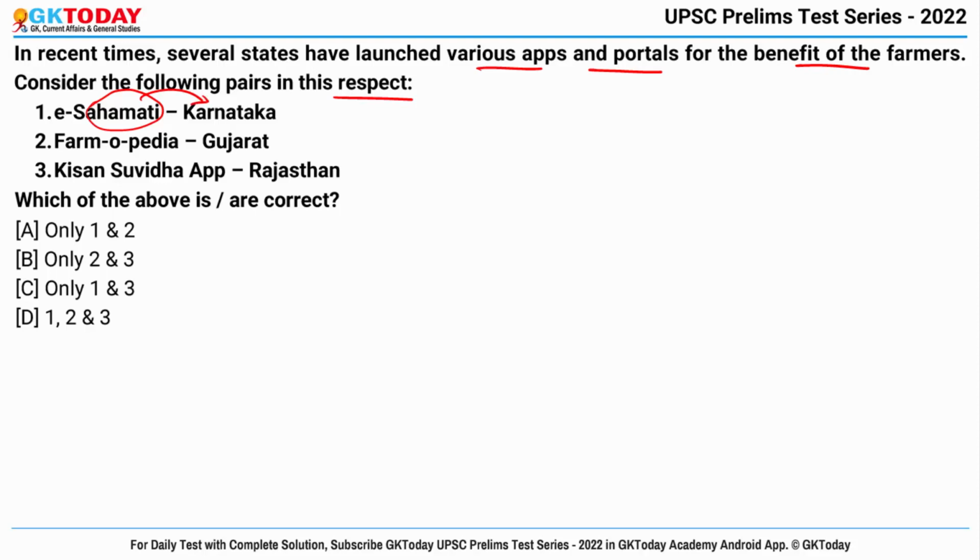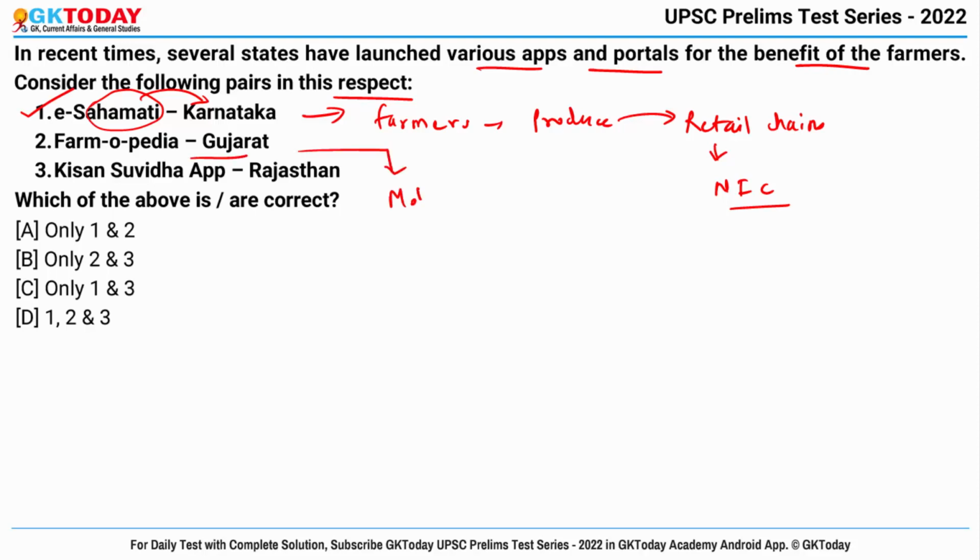Okay. First is eSehmati from Karnataka. Yes, this is an application that has recently been launched by the state of Karnataka government to help the farmers to sell their produce directly to the retail chains. And it was developed with the assistance of National Informatics Center, or you can say NIC. Okay, this is right. Second is Farmopedia from Gujarat. This is a mobile application launched by the Gujarat government to provide agriculture related information to its farmers. Yes, this is also correct.